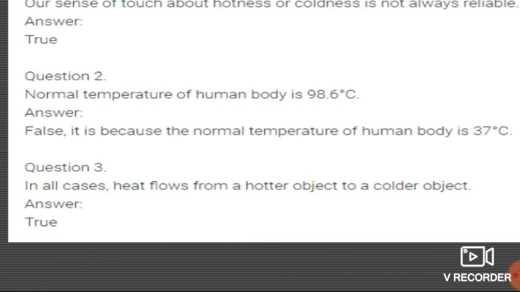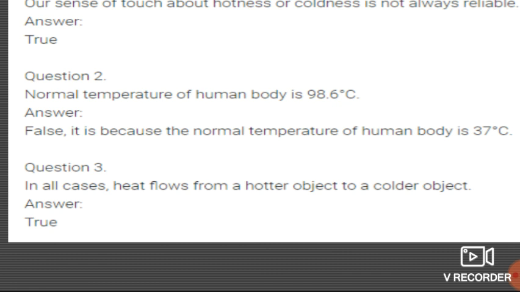Can anyone remember that we took a hot water bowl, and in a beaker we took cubes of ice, and that beaker was put in that hot water. So what will happen?